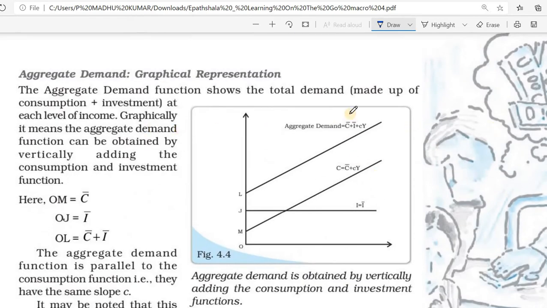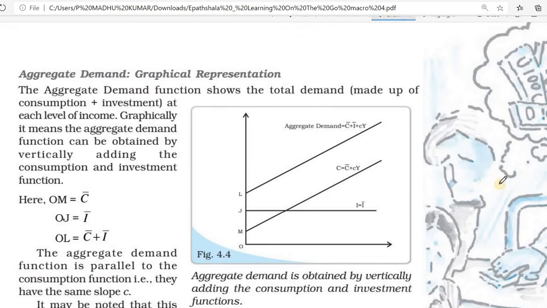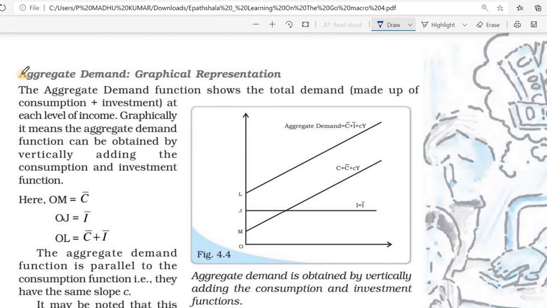Next, the aggregate demand graphical representation. The aggregate demand function shows the total demand, consumption plus investment. Total demand equals consumption plus investment. Here you can see consumption, and here it is investment.